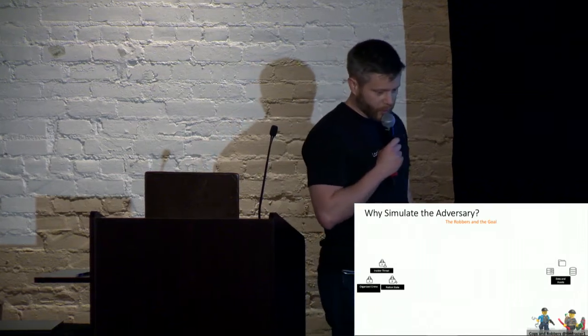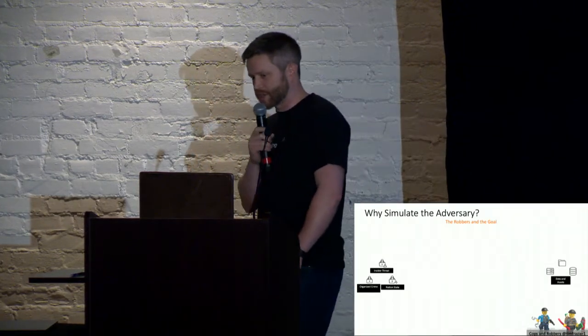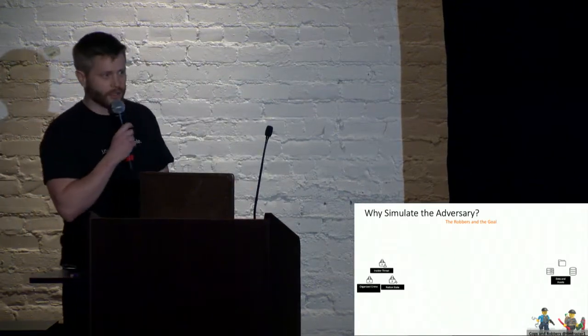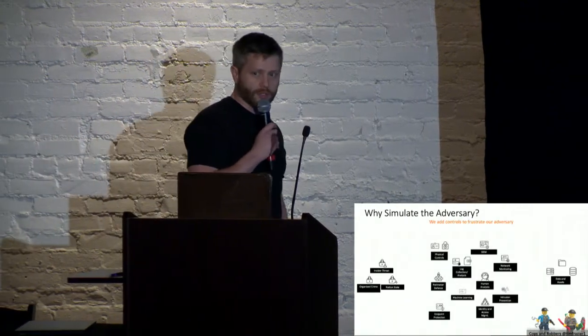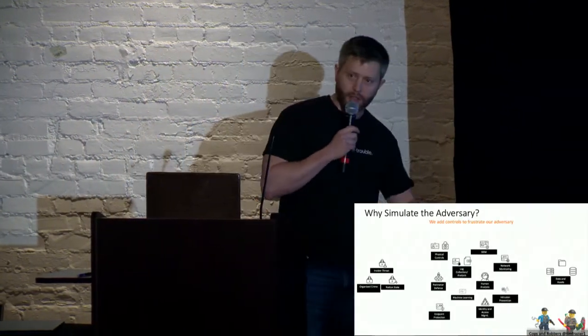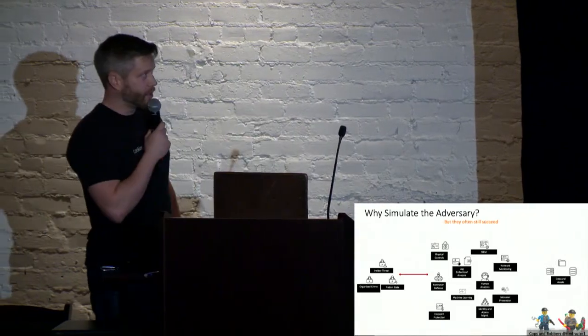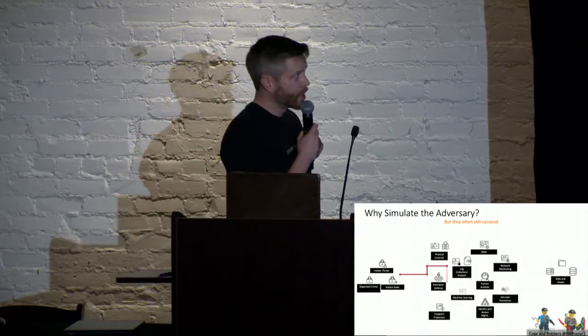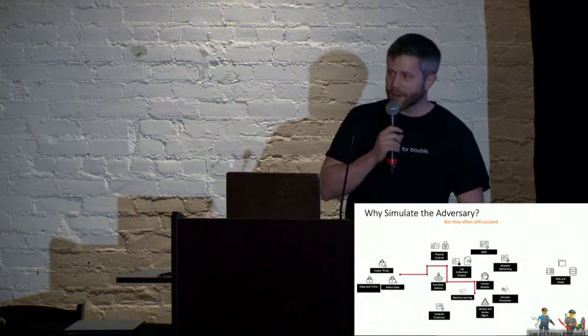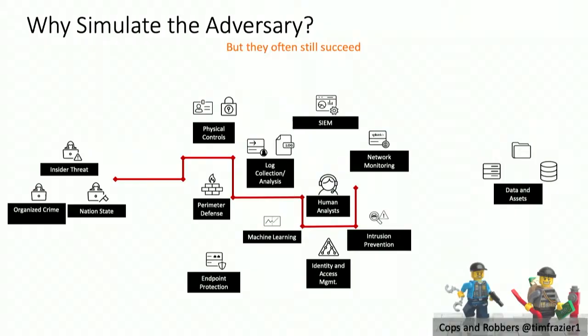All right, so we have the loot on the right. We have the robbers on the left. They always try to get to the loot on the right. What do we do? We're the cops. We put it in the middle. We put our technical controls, our policy controls, our gate guards, our CCTV. Wait, what's happening? Hold on. What are they doing? They're getting around it. They're making it to the loot. It's like the Pink Panther, right? The guy that's trying to steal the diamond, and he's in the museum, and all the laser beams, and he contorts his body in all different ways trying to get into it.